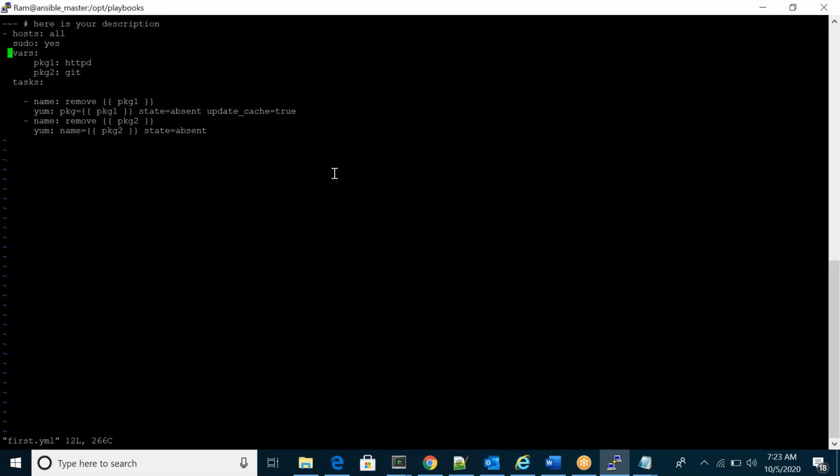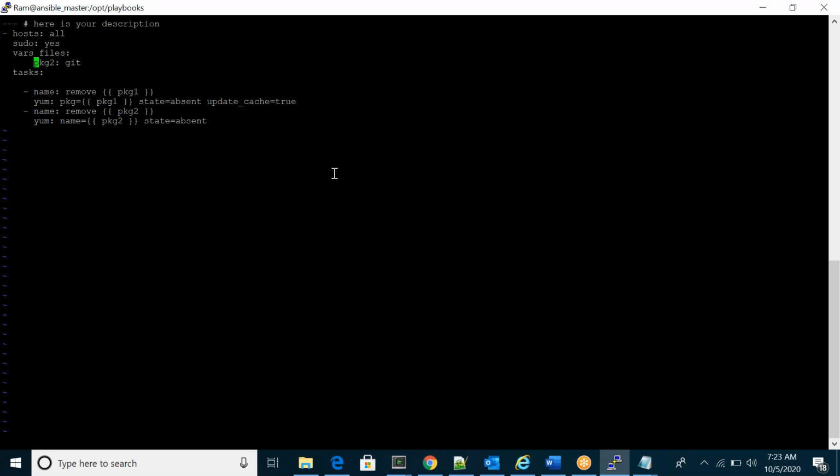So in my playbook, I just call my variable file name, the vars YAML file. In my case, both my playbook and my vars file are in the same location, so I mention the whole file name.